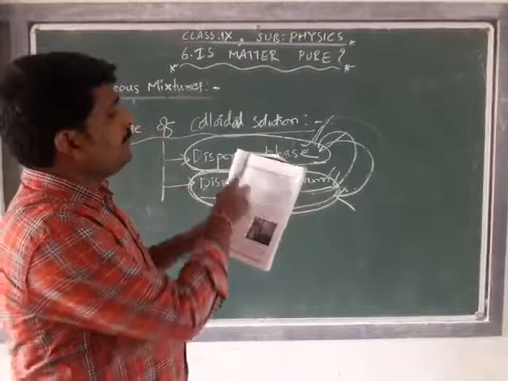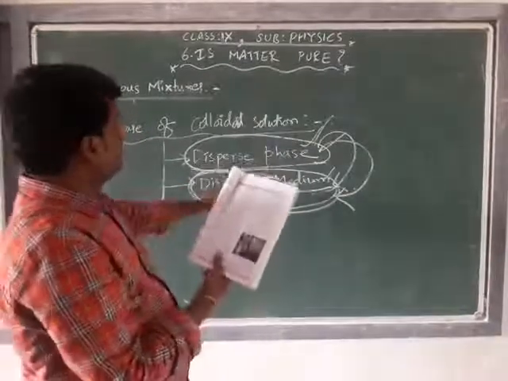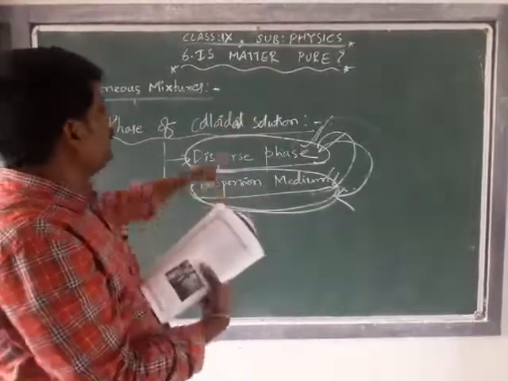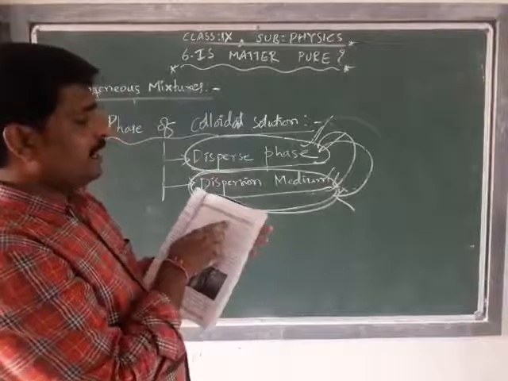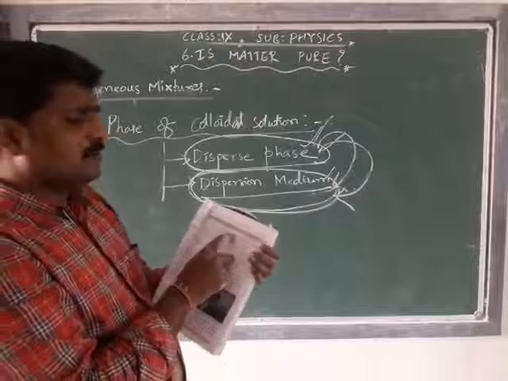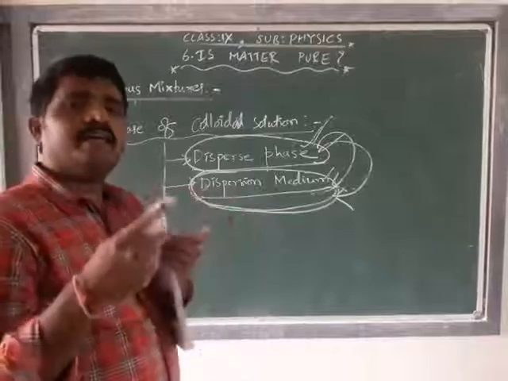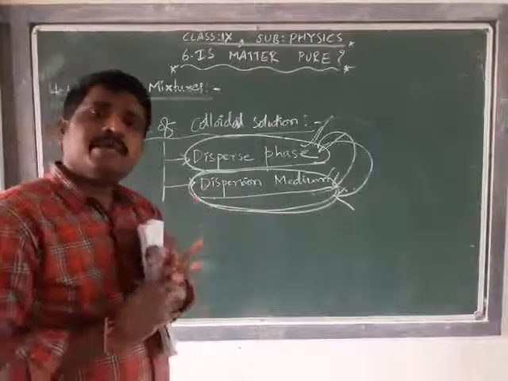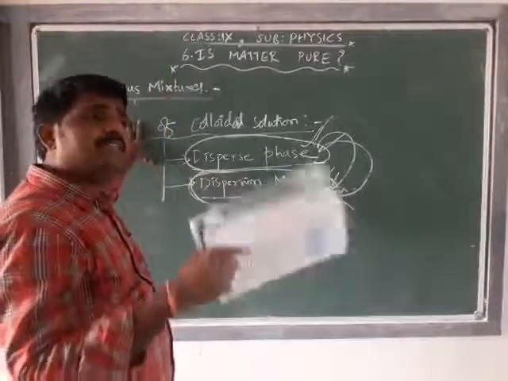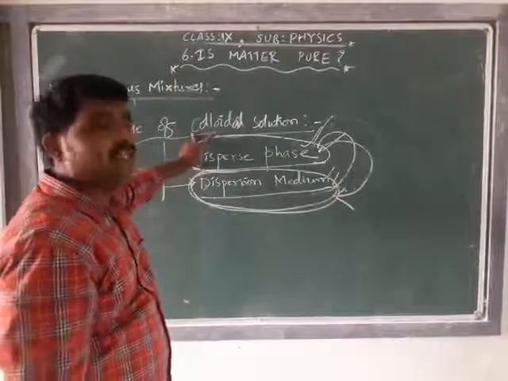For example, if the dispersion medium is a gas and the disperse phase is a liquid, that we call an aerosol. The name of that is aerosol. We have the examples fog, clouds and mist. Fog, clouds and mist are the best examples of colloidals where the dispersion medium is gas and the disperse phase is liquid.